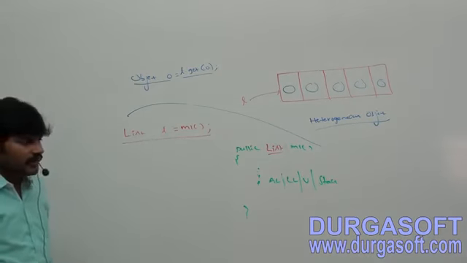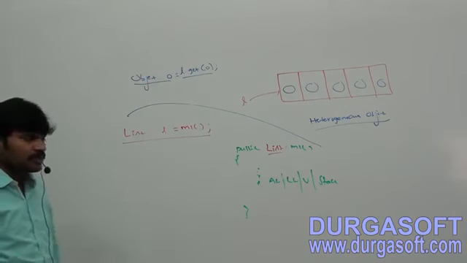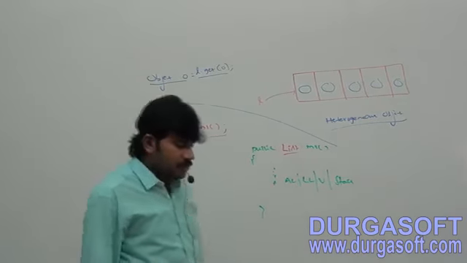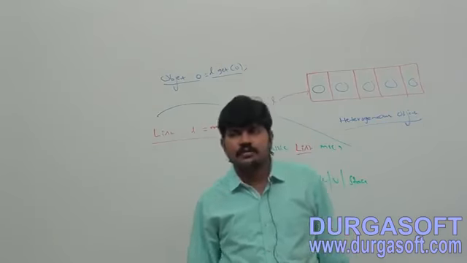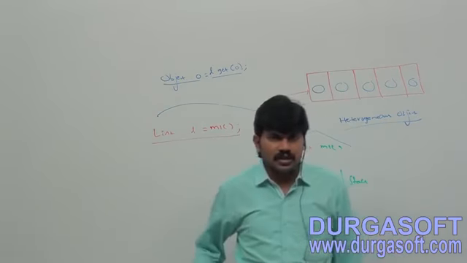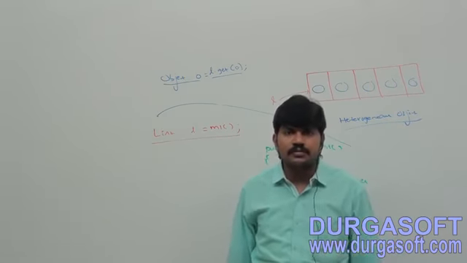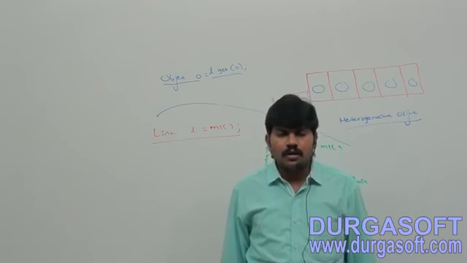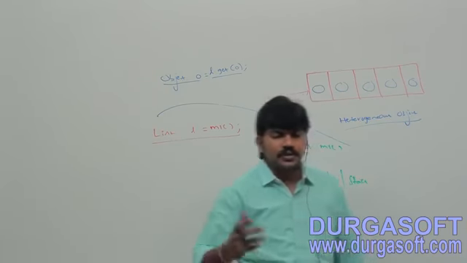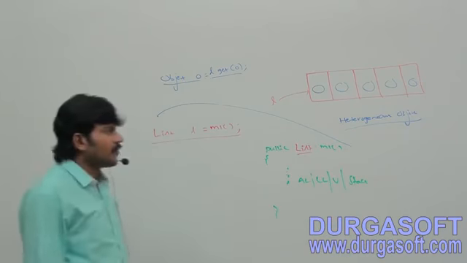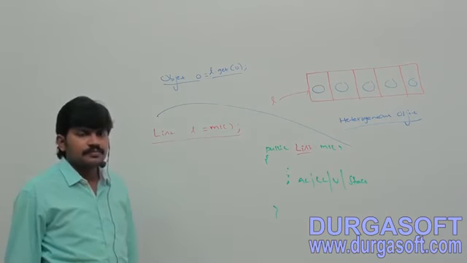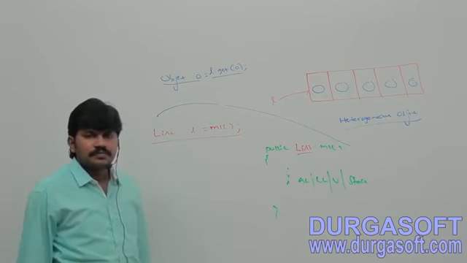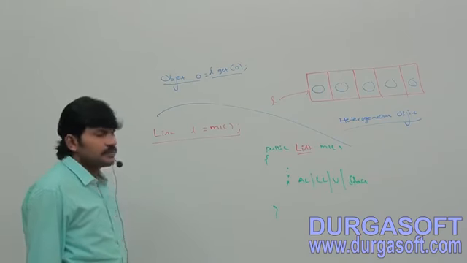It may be a student object, or customer object, or string object, or StringBuffer object.